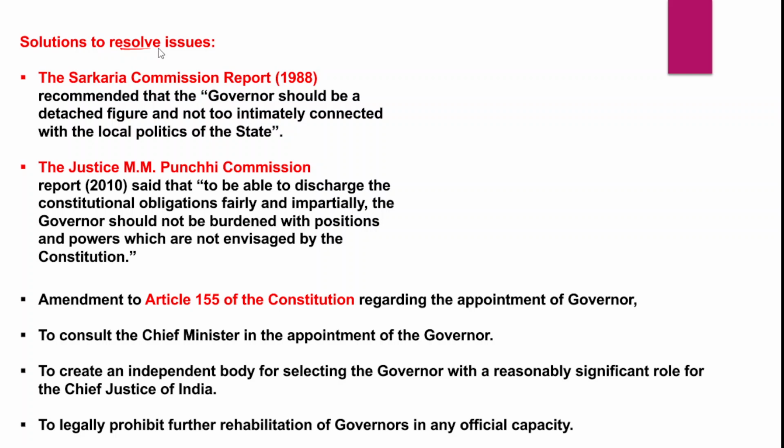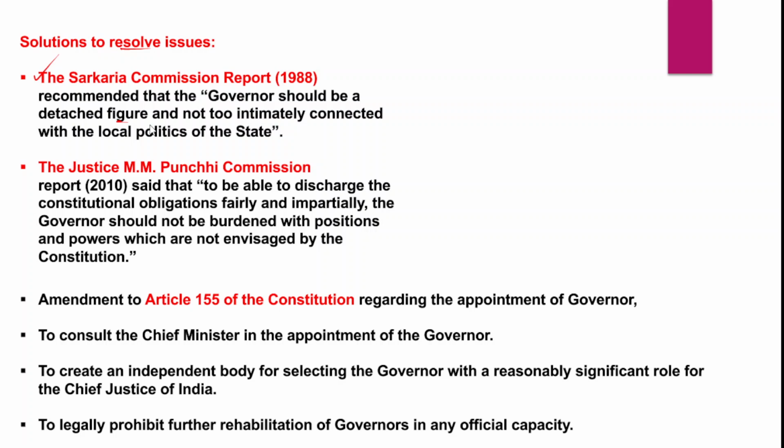Okay, now what are the solutions required to resolve the issues? When we talk about the solutions, earlier there were a number of committees on center-state relations, and these committees have recommended certain suggestions with respect to reforms in the office of the governor. The most important was the Sarkaria Commission report of 1988, which recommended that the governor should be a detached figure.